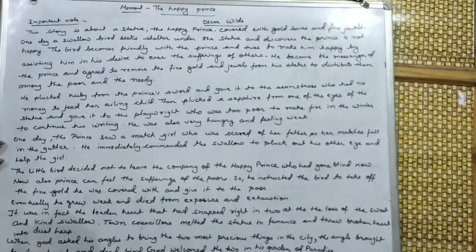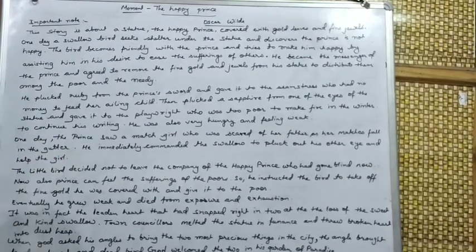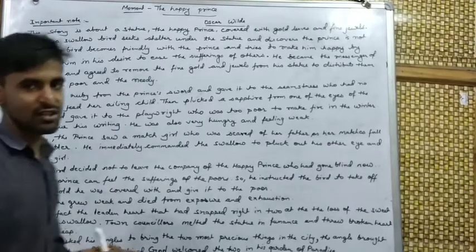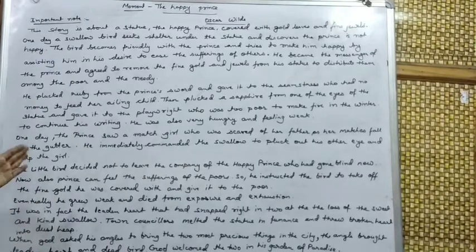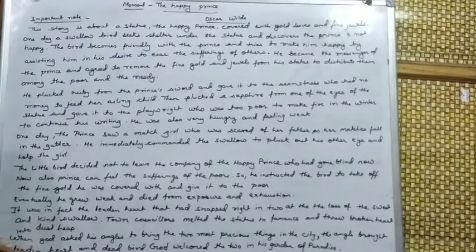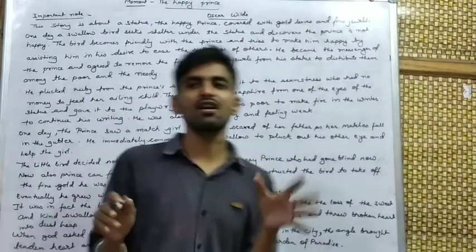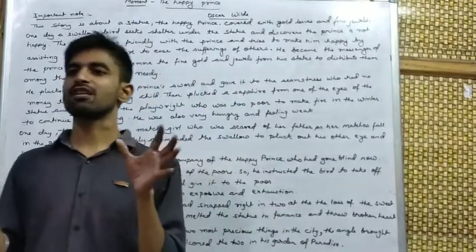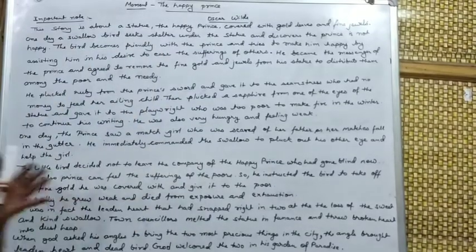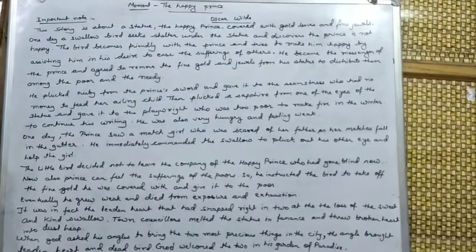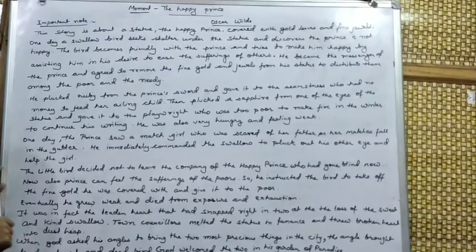One day, another incident. Happy Prince saw a match girl. Match girl means she was selling matchsticks, matchboxes, and suddenly the matchbox fell into the gutter. Now that girl was very scared, thinking what her father will do to her. She will be beaten by her father. Father is very cruel. Means father will not leave that girl.